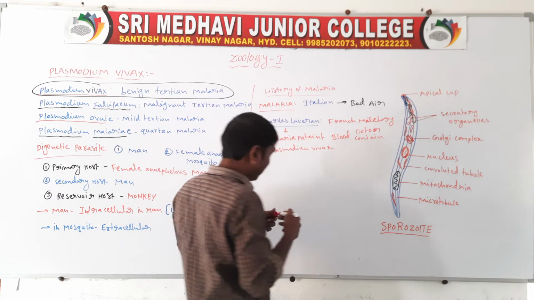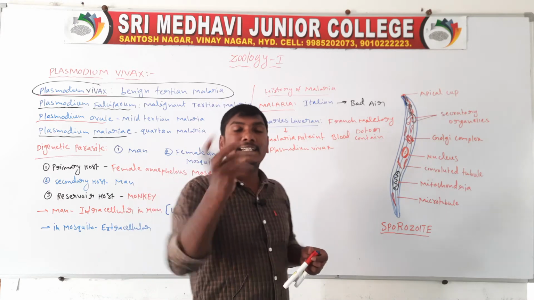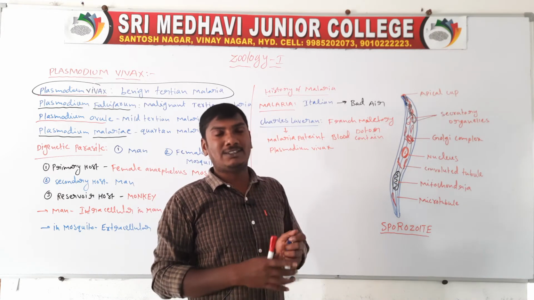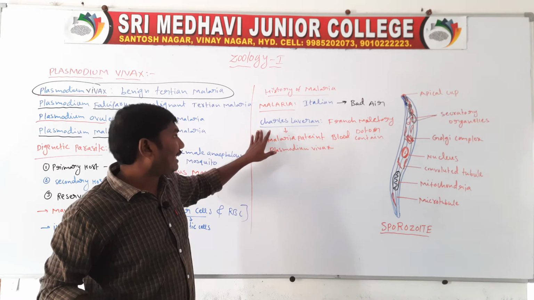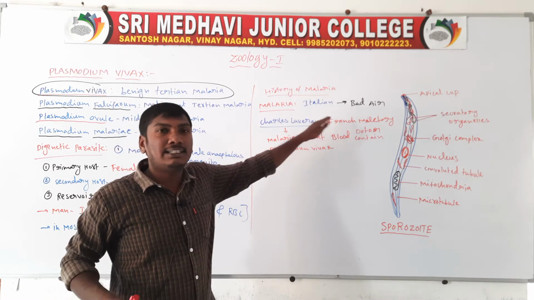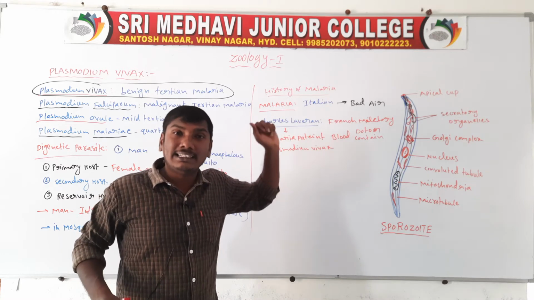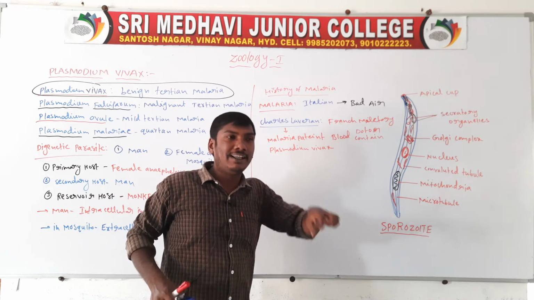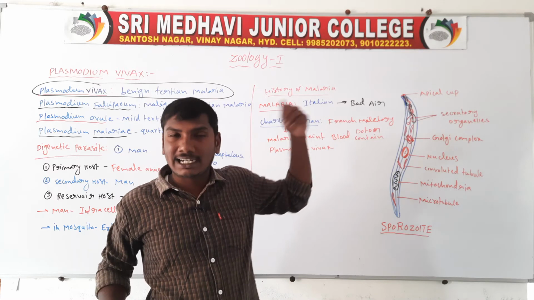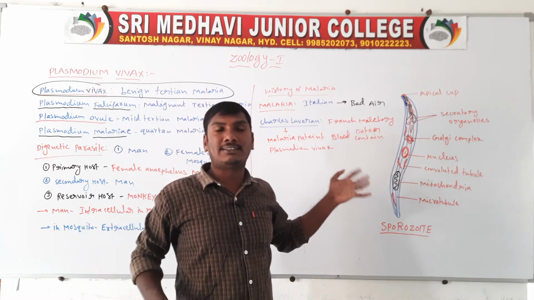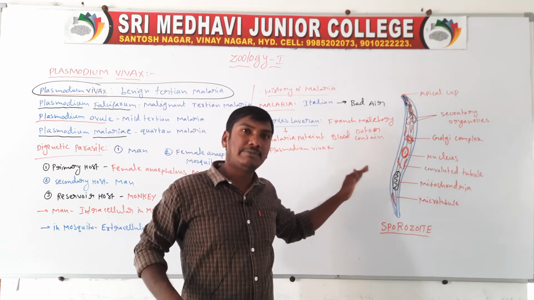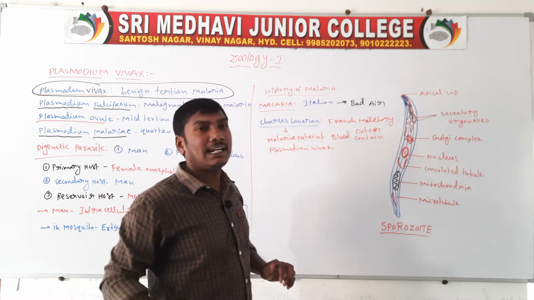So this was identified by Charles Laveran, the French military doctor.